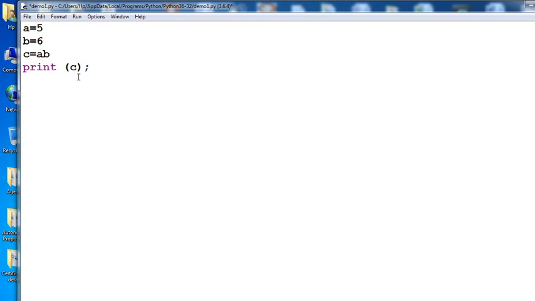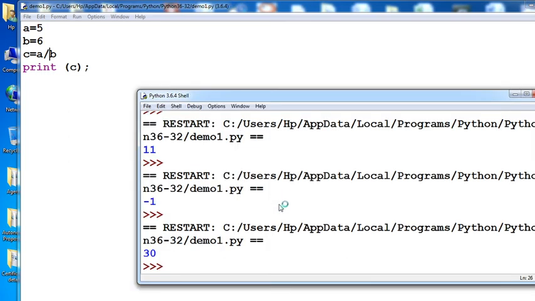Whatever operation you perform, there is no need to write header files or anything else. Again you have the divide operation, and the output is 0.83. Okay, understand each and every one, and you can also practice at home on your own system.